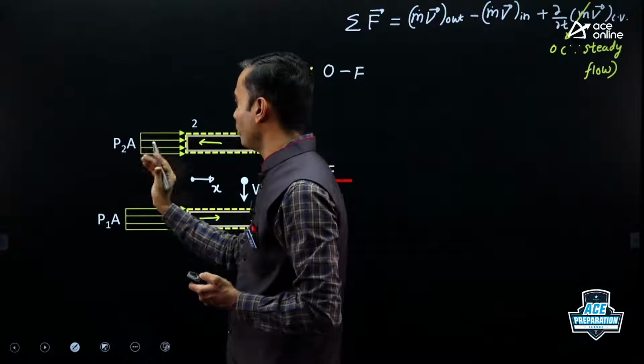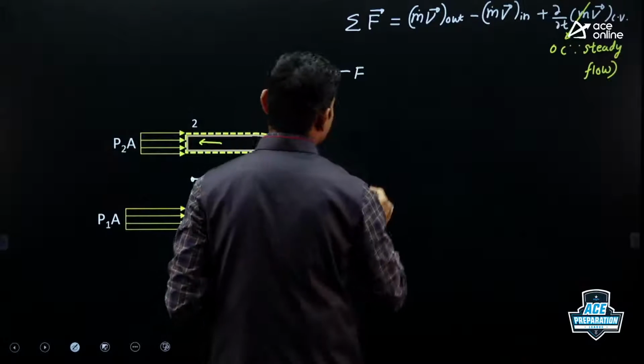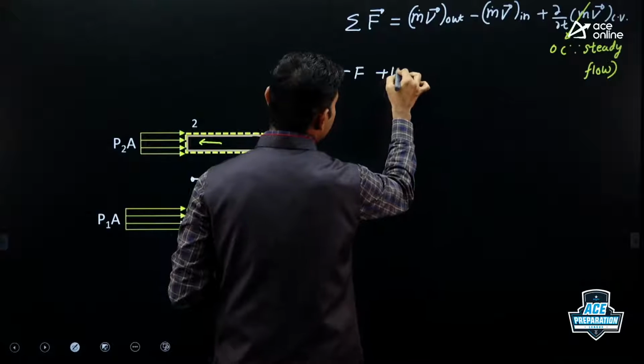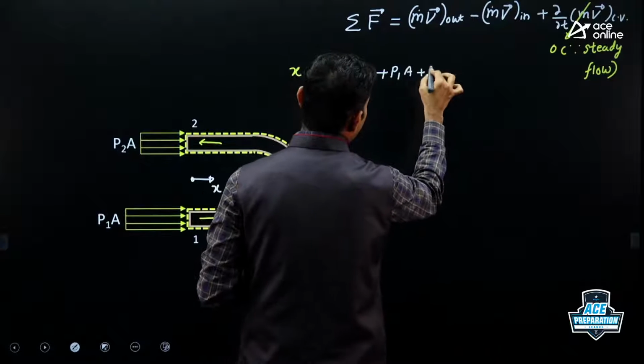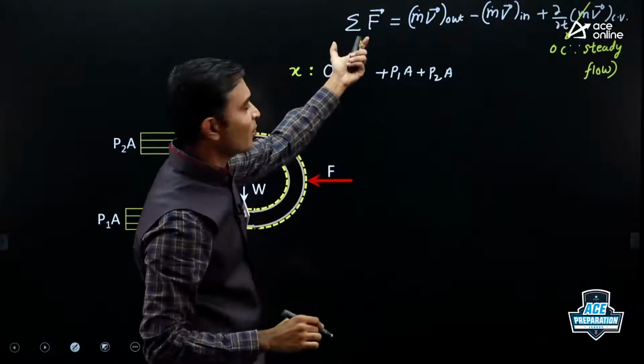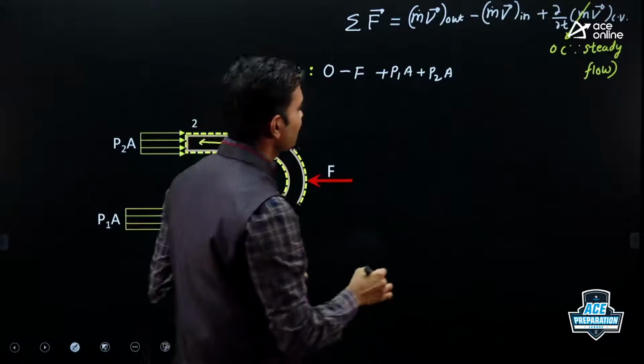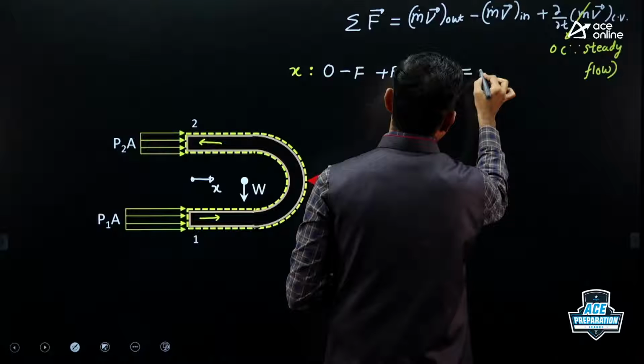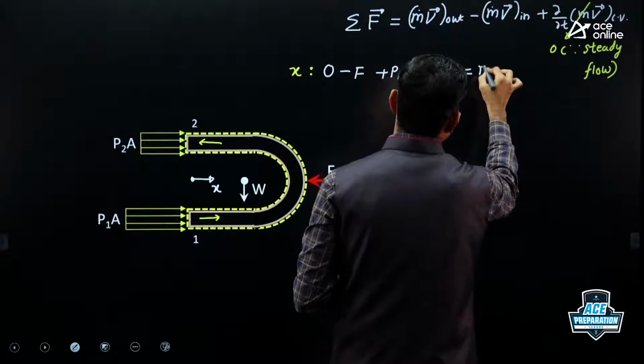P1A and P2A both are acting in positive x direction. So both should be plus. P1A plus P2A. So this is your left hand side of momentum equation, summation of all forces. So this is equal to m dot v out.